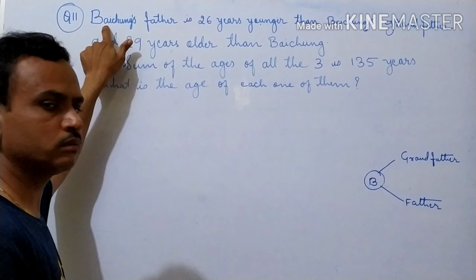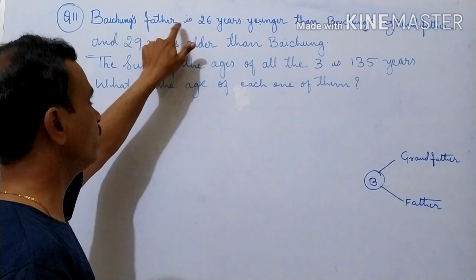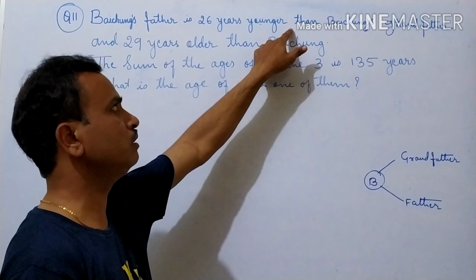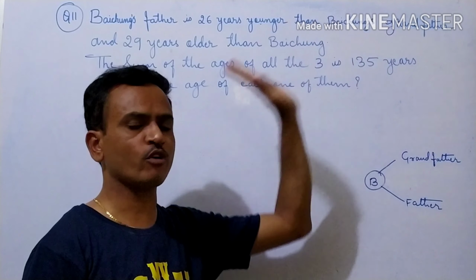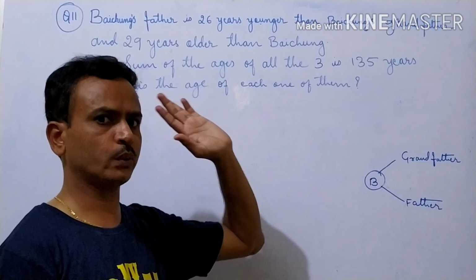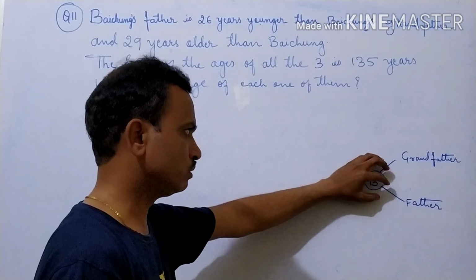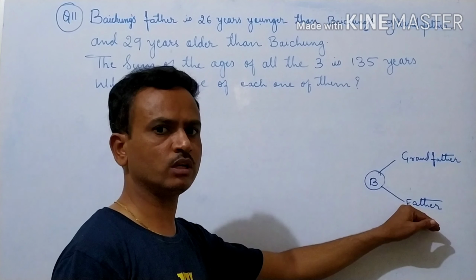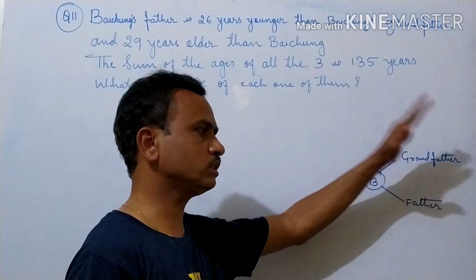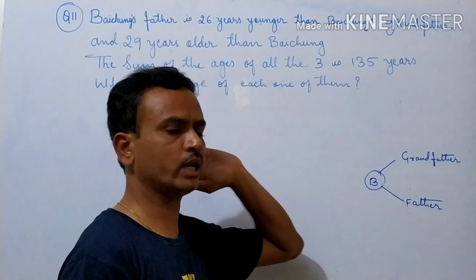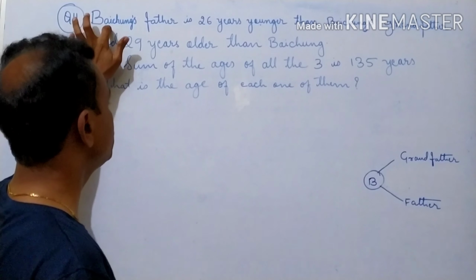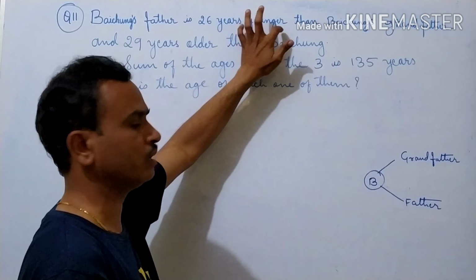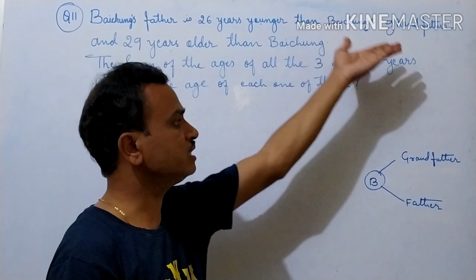Question number 11. Baichung's father is 26 years younger than Baichung's grandfather. Okay. Now here Baichung, here is one name Baichung. Here is Baichung's father. This one is Baichung's grandfather. Okay. Now according to the question, Baichung's father is 26 years younger than his grandfather.